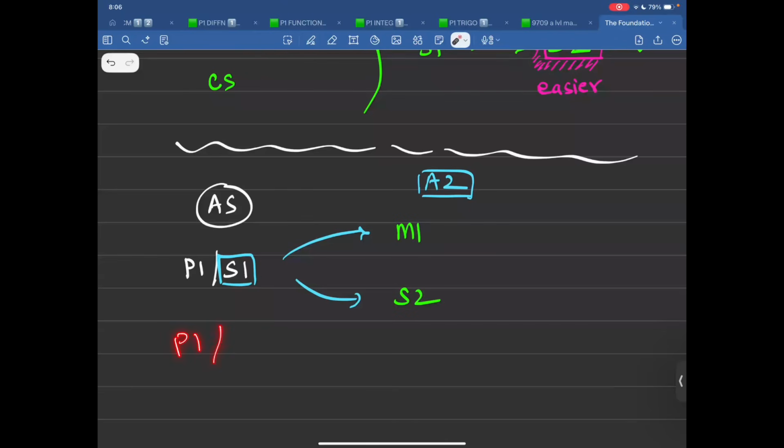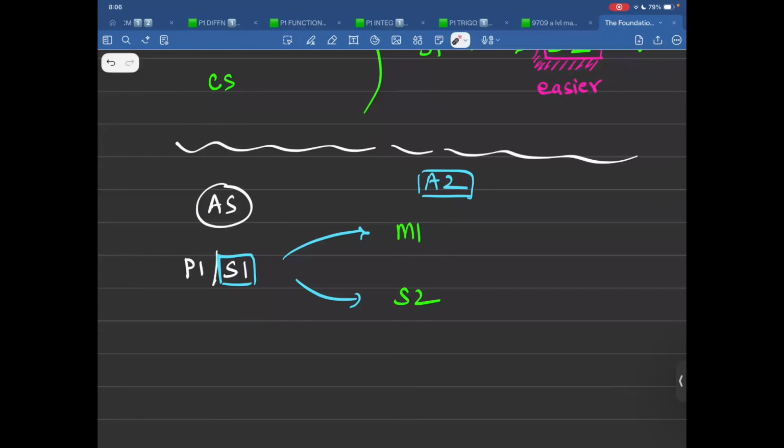If you take P1 M1 in the first year, then this option will be gone. So you're only left with P3 S1 in the second year. Therefore, this is the better option. Take P1 S1 in the first year. I think those people who have asked this on WhatsApp, I have answered this. Okay.